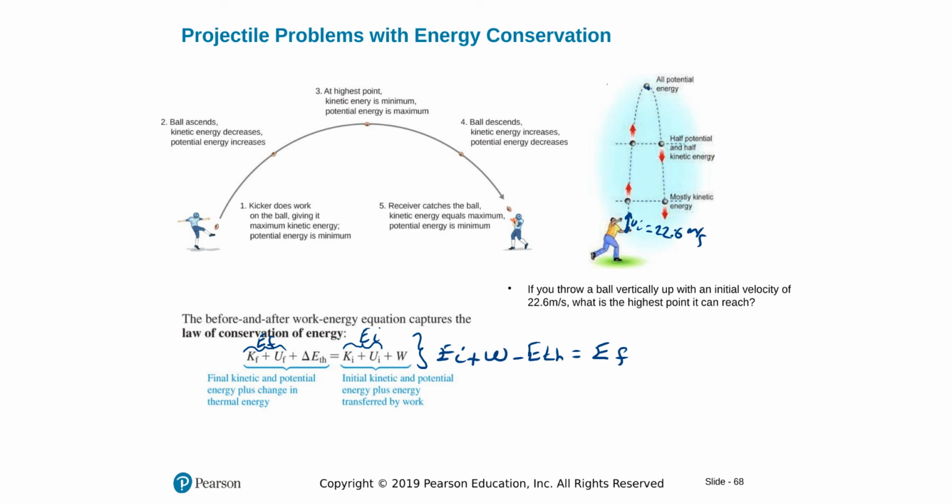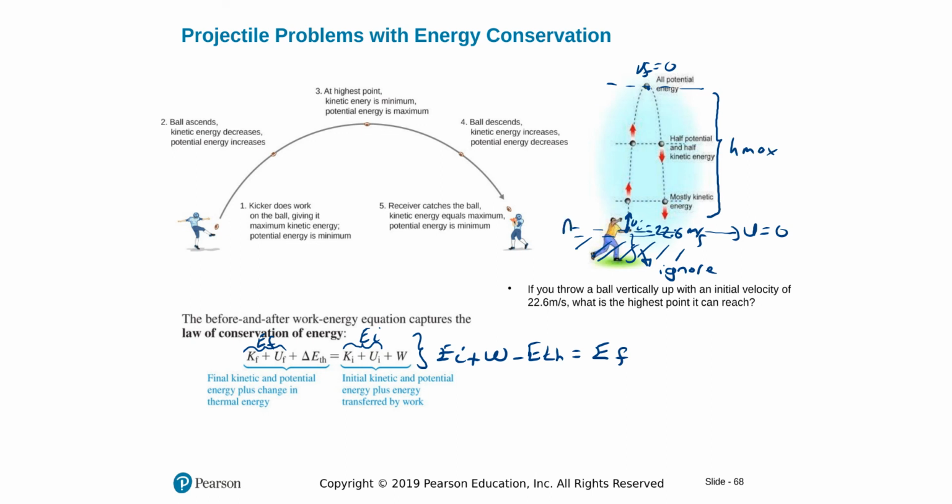So we know if it reaches the highest point, its final velocity will be 0. I'm taking this to be my 0 U point, ignoring this height. If the question wants me not to ignore it, it will give me its value, but we ignore it in this part, assuming we throw it from the ground. And the highest point it can reach, I can call it H maximum, can be found using energy conservation.